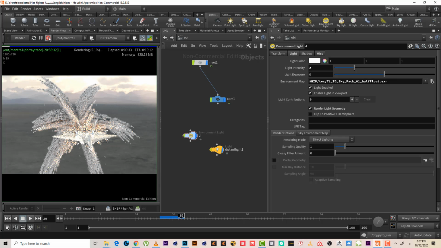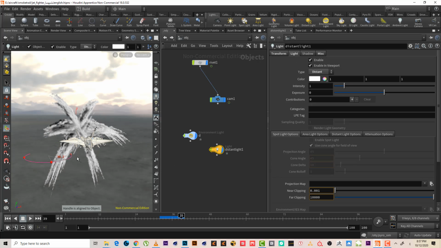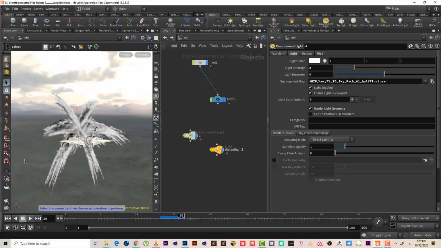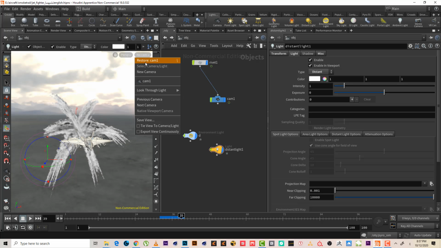Okay, so maybe I can move the camera a little bit. This environment, this is a distant light. Okay, here looks good. And also let's check the camera.